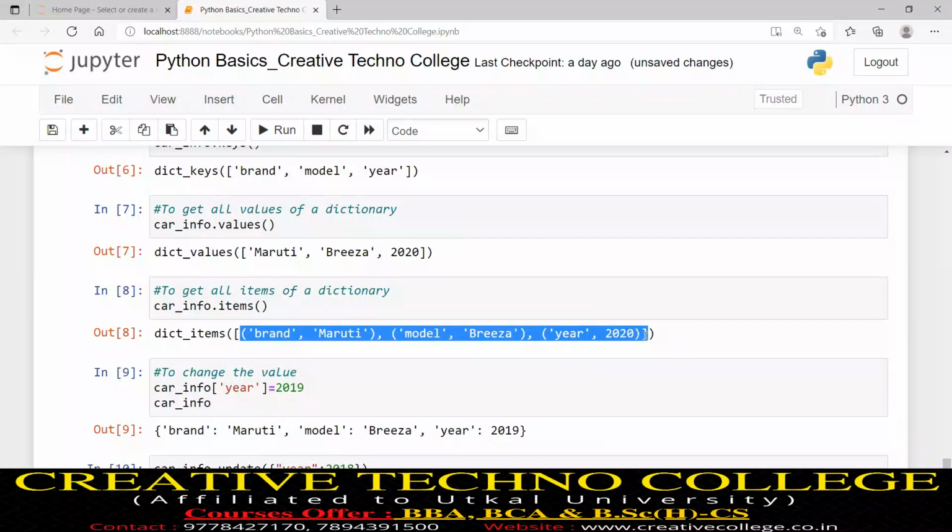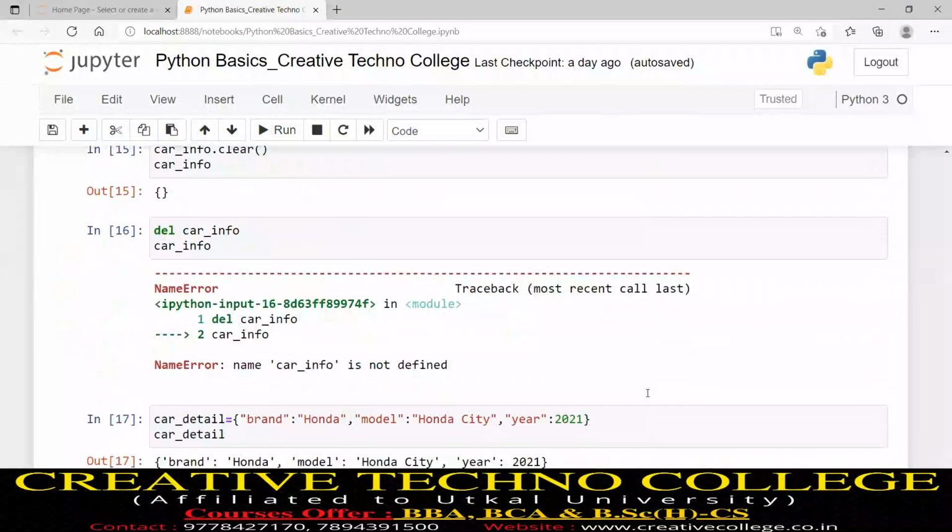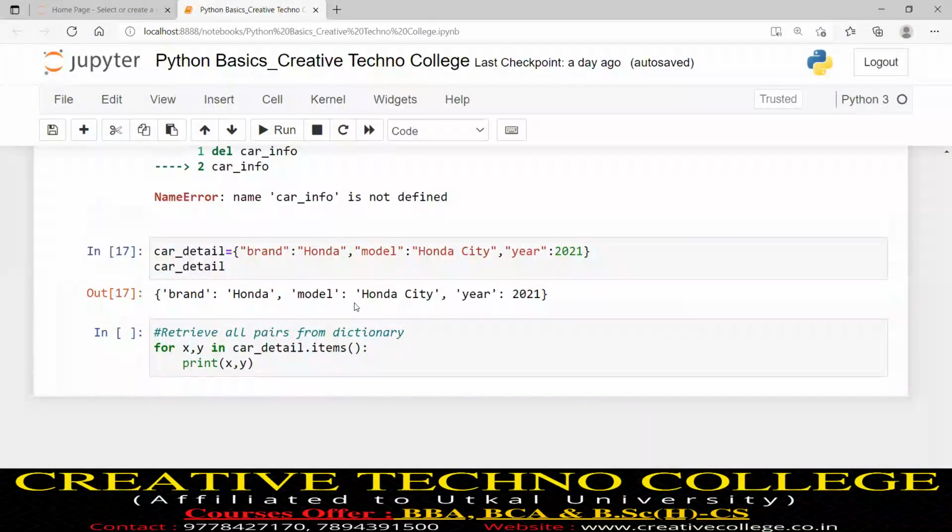Items means the first pair will be assigned into x, y. That means brand will be assigned in x, Maruti in y. Print x, y prints brand, Maruti. Then after executing the body, control will go to the next pair, model, Brezza. Model is assigned in x, Brezza in y, and it prints model, Brezza. Then control goes to year, 2020 or 2021.